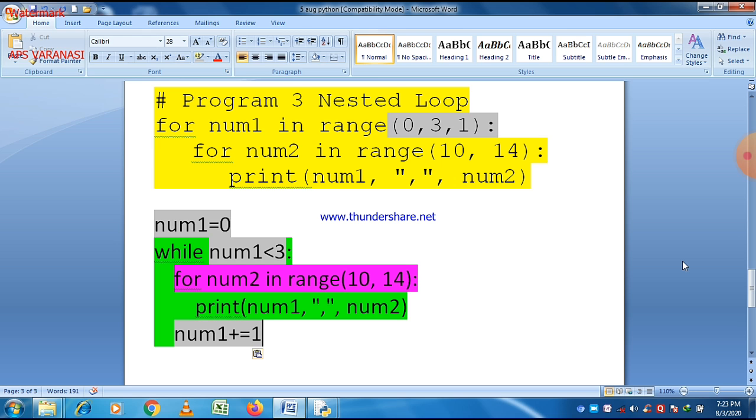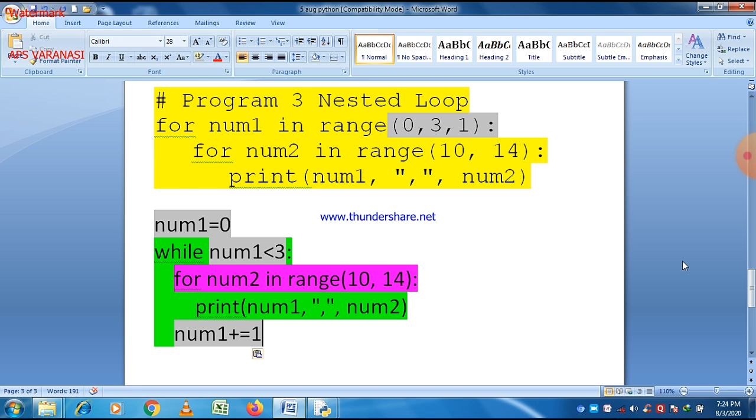Always check the indentation, and it plays a very important role in the case of loops. This tells which statement is part of which loop, or connected to which loop. So you can easily see that num1 plus equal to 1 is connected to the while loop here.